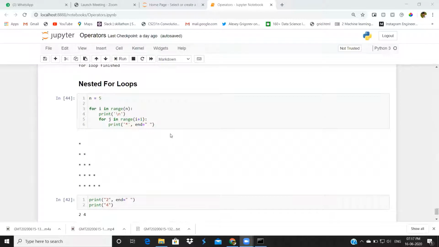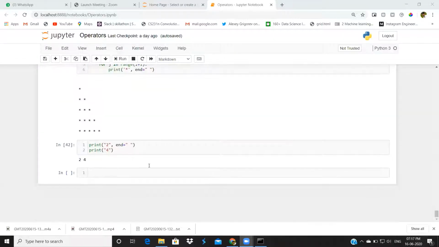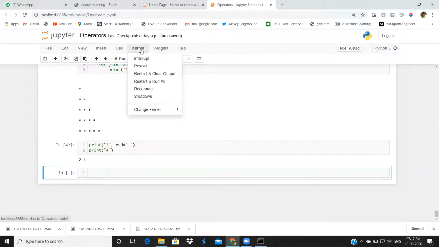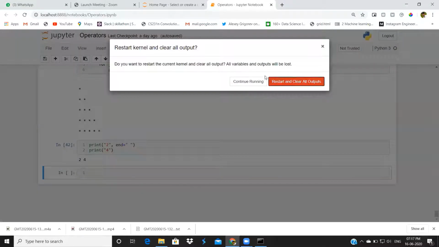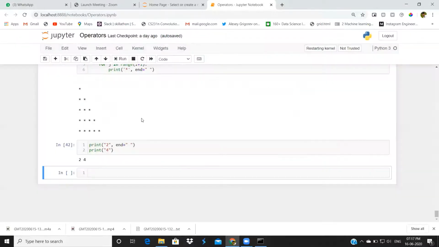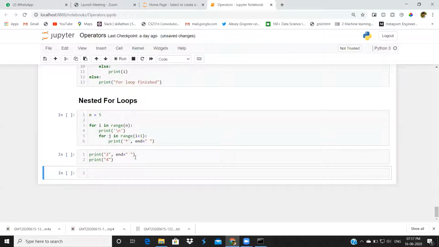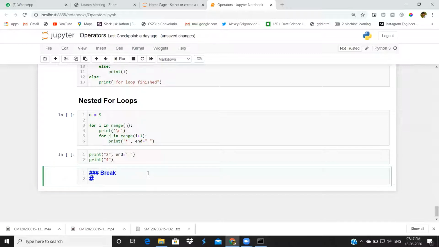In the loops concept, we have two more concepts: break and continue. Let me clear this output. Whenever we start Jupyter Notebook, like an old Jupyter Notebook, we have to restart the kernel. Otherwise, it won't work properly. Today we are going to discuss break and continue.